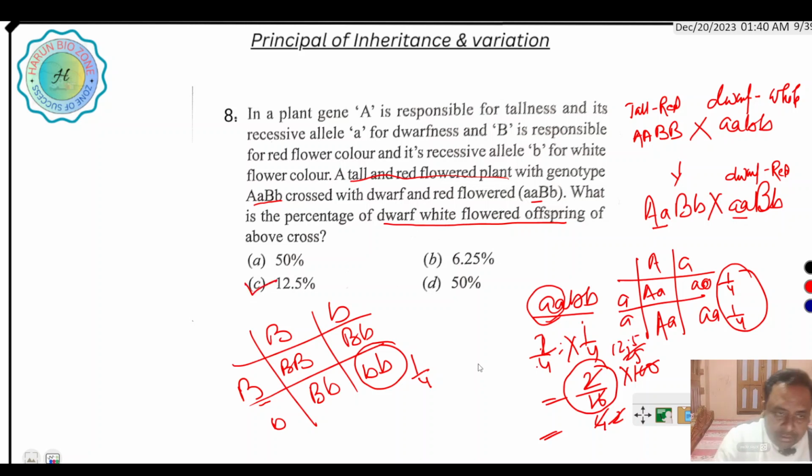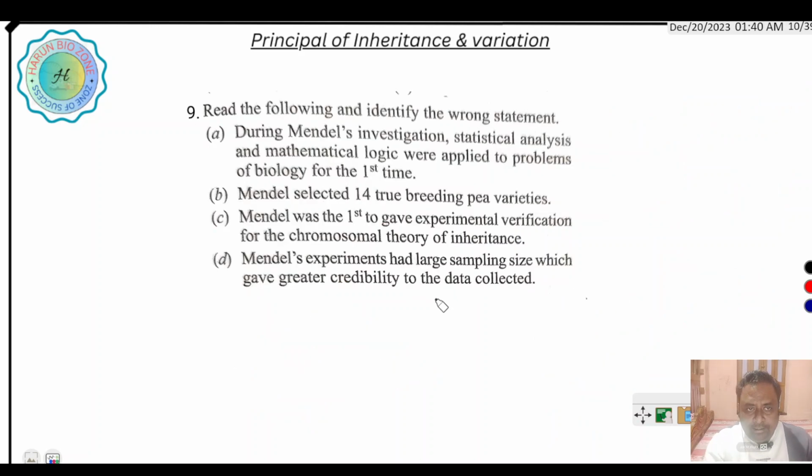Okay, next question. Read the following and identify the wrong statement. During Mendel's investigation, statistical analysis and mathematical logic were applied to problems of biology for the first time. Mendel was maybe a mathematician and physicist, but he worked on biology.